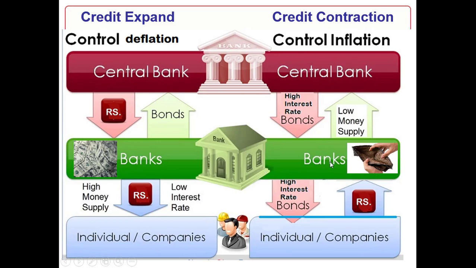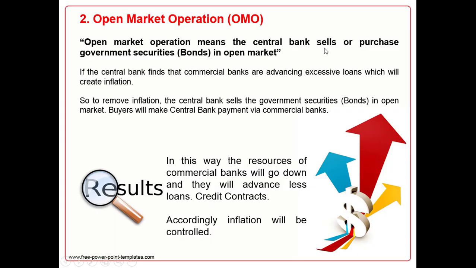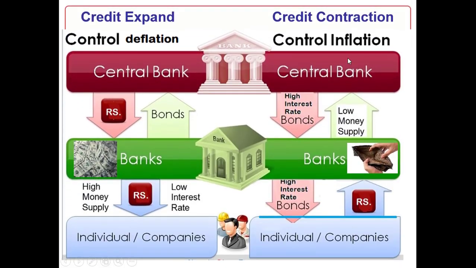People will make the payment to commercial bank and commercial bank will make the payment to central bank. So in the economy, what will result? Low money supply. So commercial banks will have less money with them. This way credit will contract in the country. In open market operation, when central bank sells the bonds, this arrow going down, selling the bonds through commercial banks to the individuals, will lead to credit contraction.